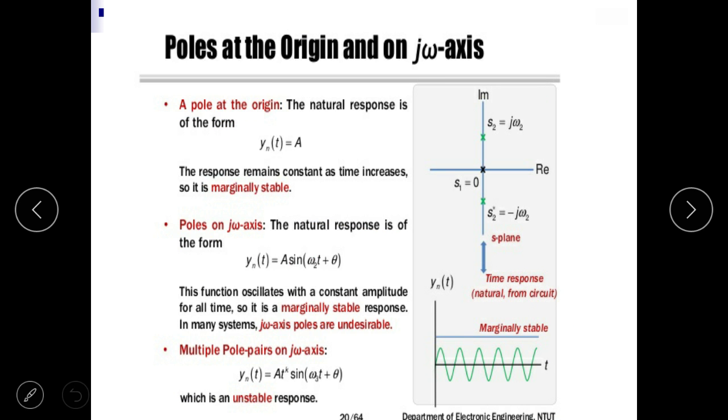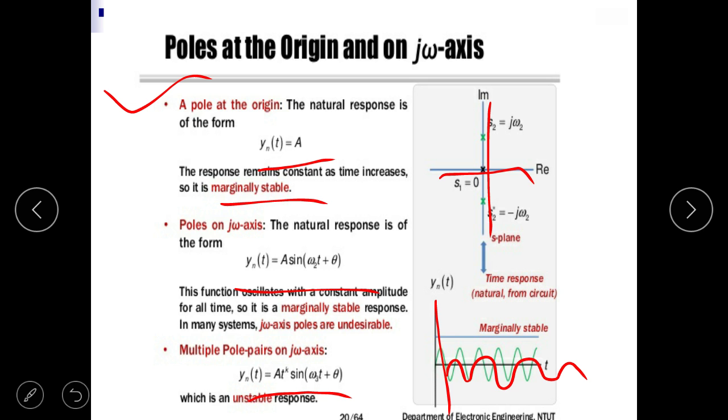Next, if the pole is at the origin, y_n(t) = A. The system is marginally stable. For poles on the jω axis, the response is y_n(t) = A sin(ω2 t + θ). For a multiple pole pair, the response is y_n(t) = A t^k sin(ω3 t + θ). The poles lie on the imaginary axis and the response of the system is sinusoidal with constant magnitude. The system is marginally stable.